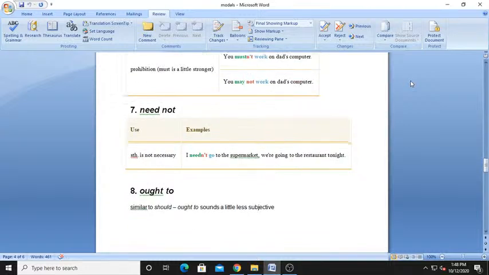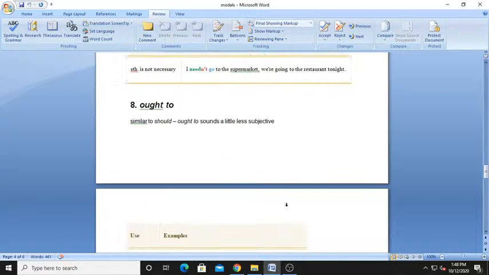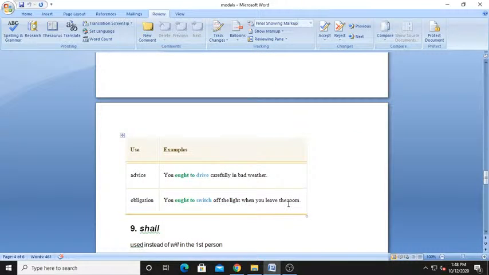Okay, so now see ought to, meaning similar to should. Should will also come. Before that I am going to tell you ought to. Similar to should. Ought to sounds a little less subjective. Okay. Advice or obligation. You ought to drive carefully in bad weather. Or obligation. You ought to switch off the light when you leave the room. Okay. So in certain cases you can use it.